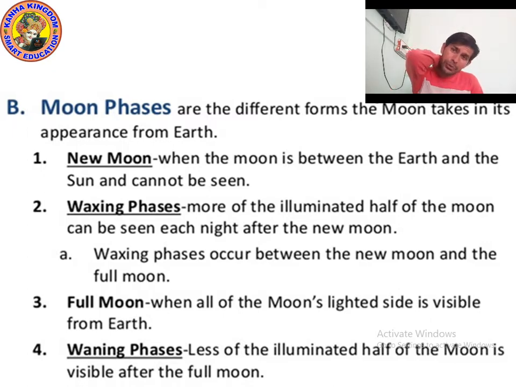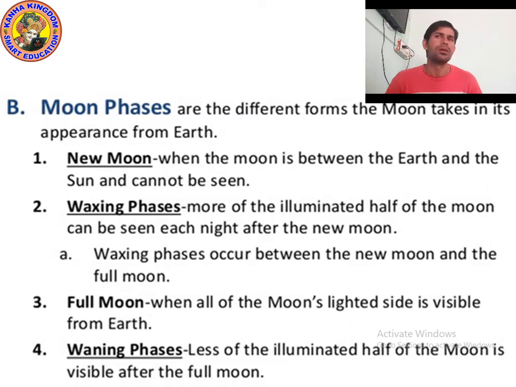Yes, at that time you will not see any part of the moon, because you cannot see the moon. Yes, because at that time light is directly falling on the moon. That's why it's difficult to watch it. Okay, so when it is between Earth and sun, then you cannot see it.